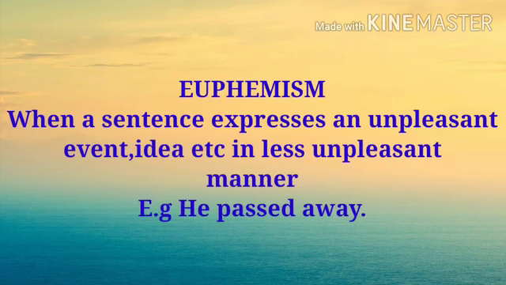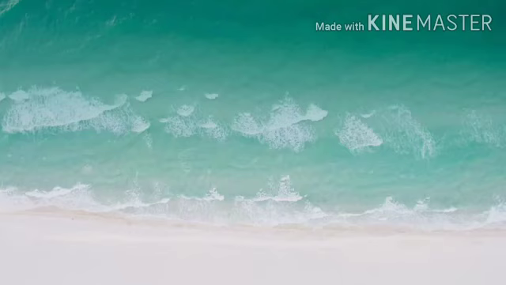Euphemism. When a sentence expresses an unpleasant event, idea, etc. in a less unpleasant or mild manner, it is called euphemism. For example, he passed away. Passed away means he died. Death is an unpleasant idea. It is an unpleasant event, but it has been given in a mild manner or less unpleasant manner. So, the given statement is the euphemism.